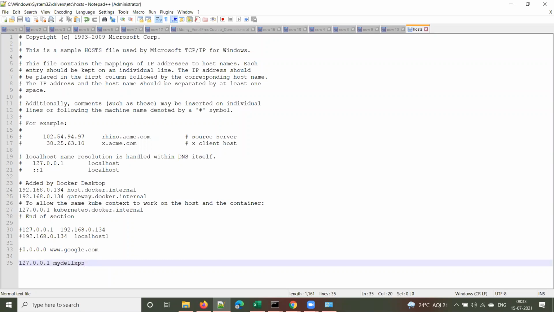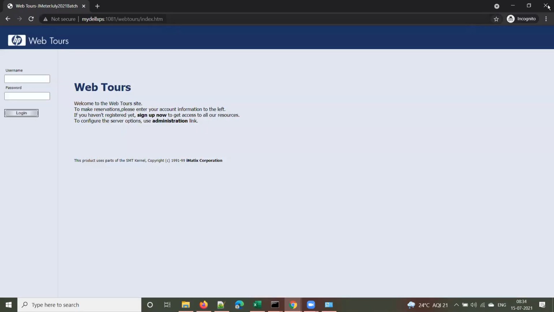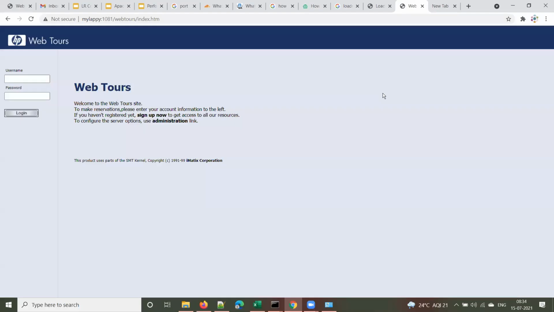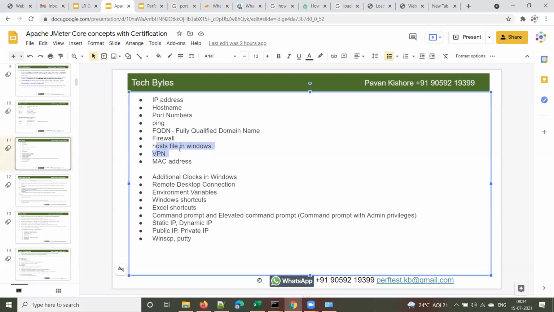Shall we move to the next one? Any queries here? No, sir. Now, VPN stands for Virtual Private Network. It will take some time to explain this, so for now, remember that we'll cover this once all the concepts are completed, during the closing sessions, last week. VPN and MAC address are not required as of now, but remember that VPN stands for Virtual Private Network.